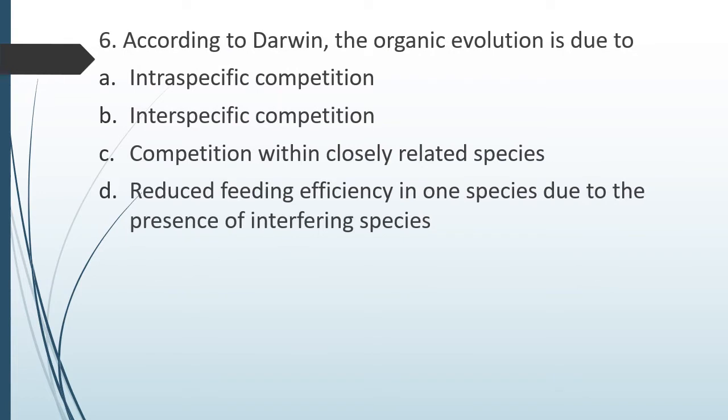Question number 6. According to Darwin, the organic evolution is due to intraspecific competition, interspecific competition, competition within closely related species, or option D, reduced feeding efficiency in one species due to presence of interfering species. So according to Darwin, what was the cause for the organic evolution that occurs? The correct answer is he considered interspecific competition as a cause for the evolution. So the correct answer is option B.